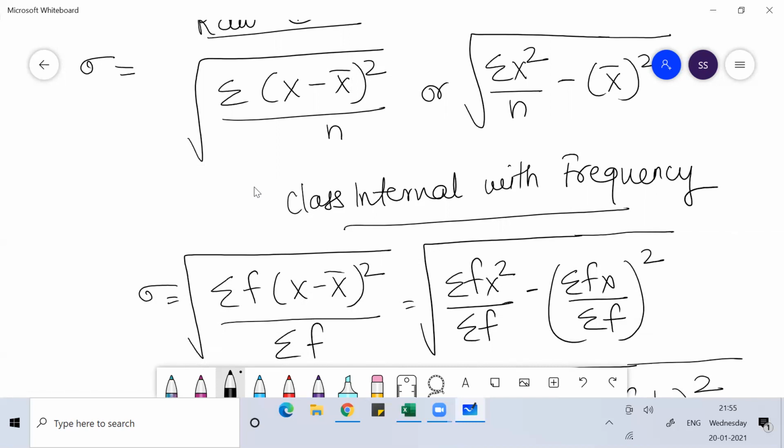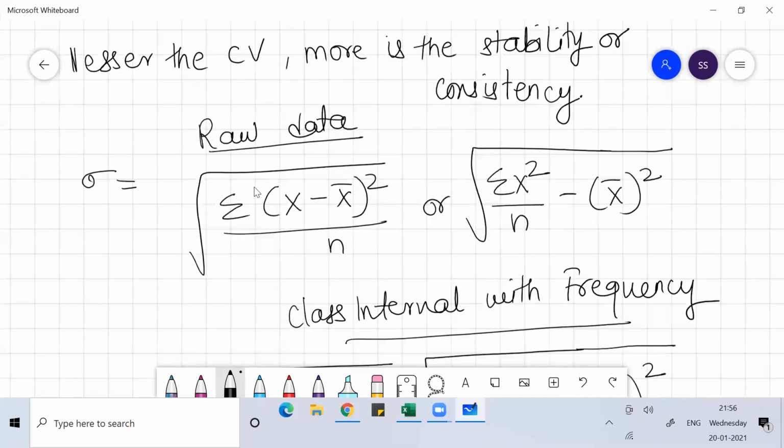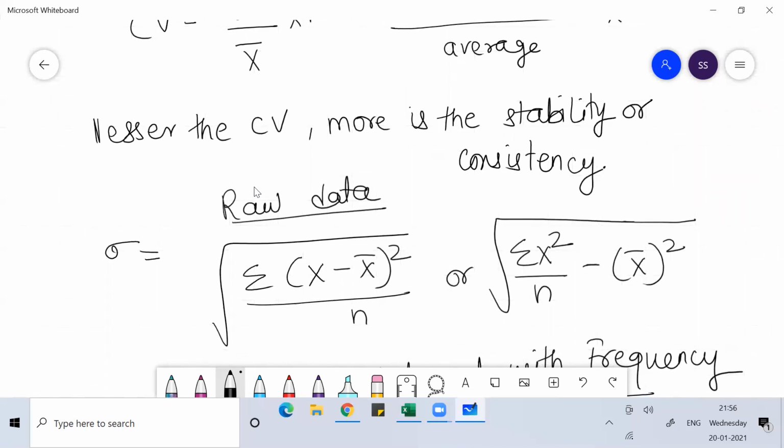You have to remember that whether I talk about measures of dispersion or measures of central tendency, whatever we study, either arithmetic mean, geometric mean, harmonic mean, median, mode, quartile deviation, standard deviation, mean deviation, if you are seeing the class interval, it should be continuous in nature. If it is not continuous in nature, you have to convert it into a continuous class interval, and then you can use the formula required. Fine. So guys, here let's do this problem.